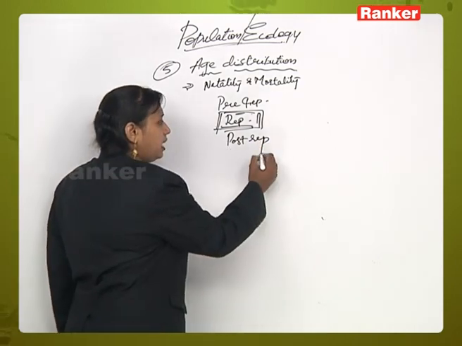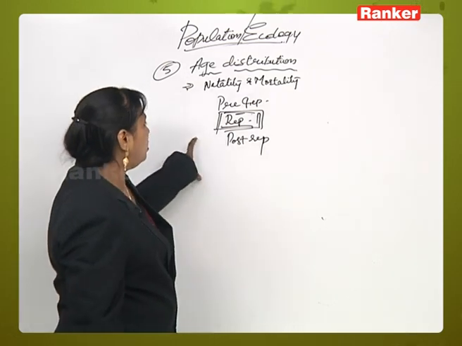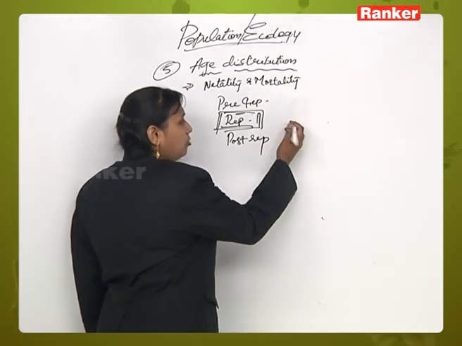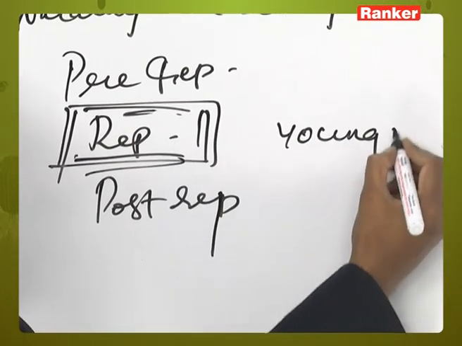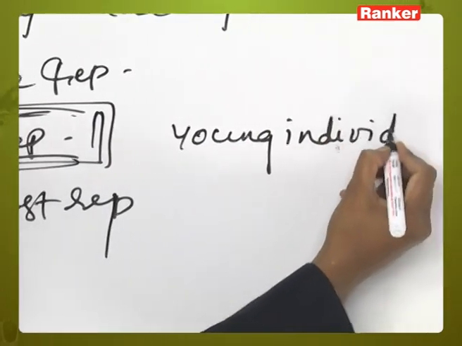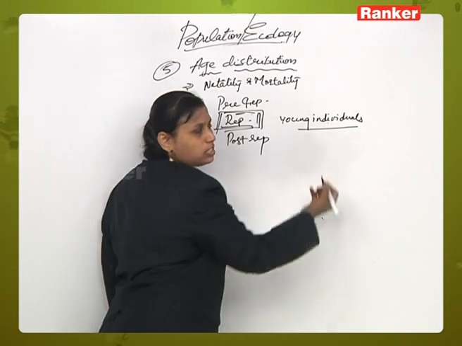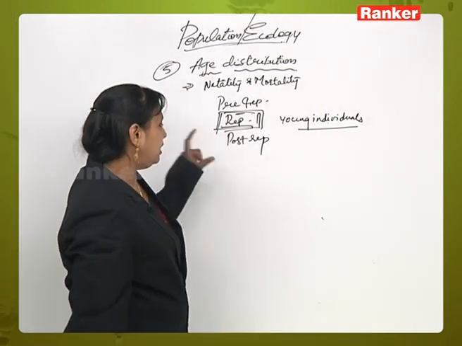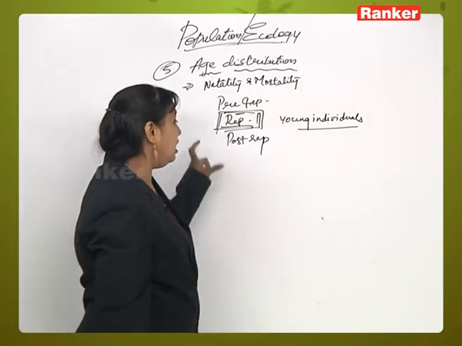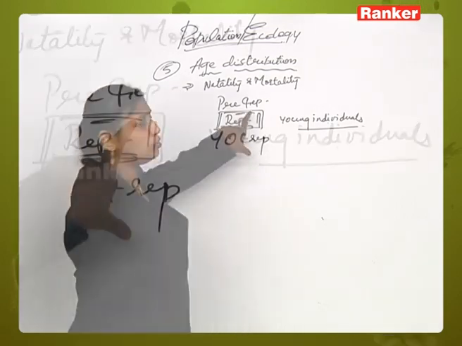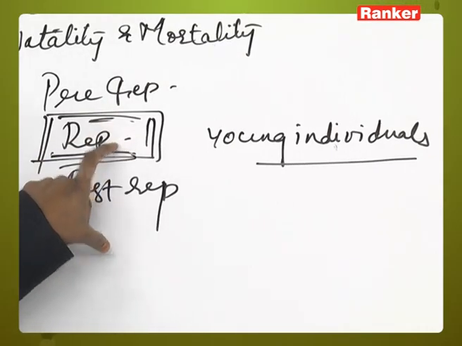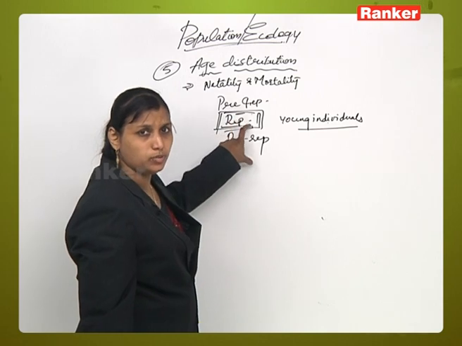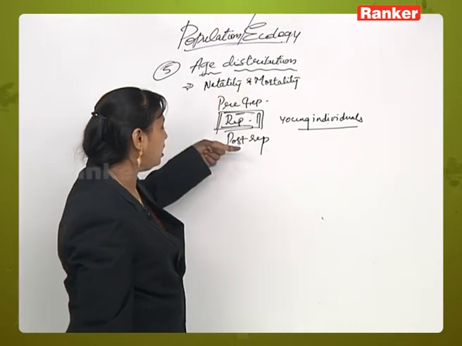So we can say the age distribution can be done on the basis of the number of young individuals which are surviving in a particular population. So the higher the rate of natality in a particular population, it indicates that in that population the reproductive phase is more stable and there are more young individuals when compared to the children and the old people.